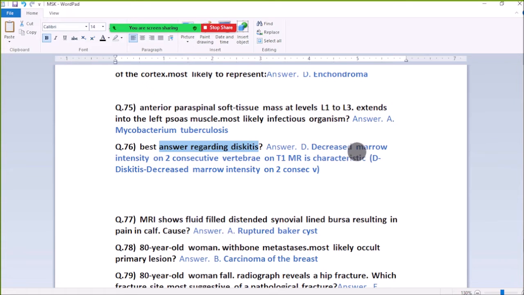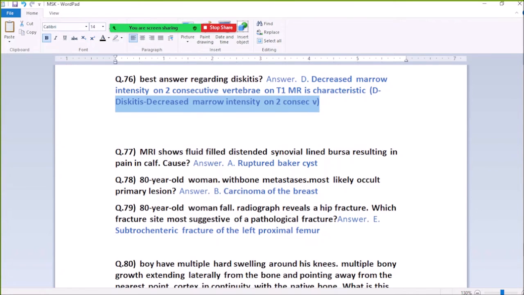76. Best answer regarding discitis: decreased marrow intensity on two consecutive vertebrae on T1 MR is characteristic. T1 for discitis: decreased marrow intensity on two consecutive vertebrae.